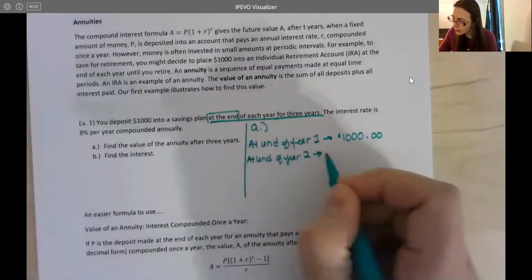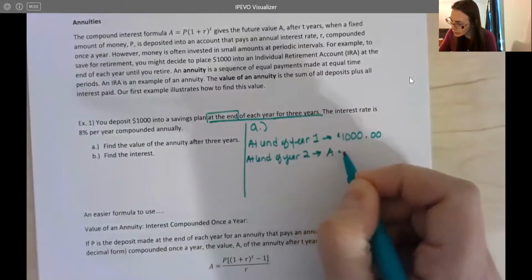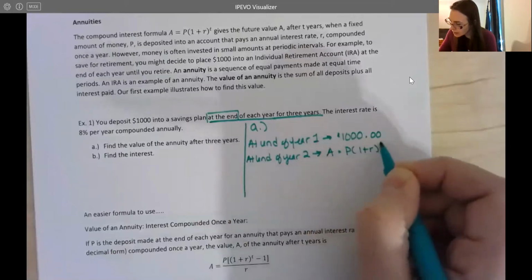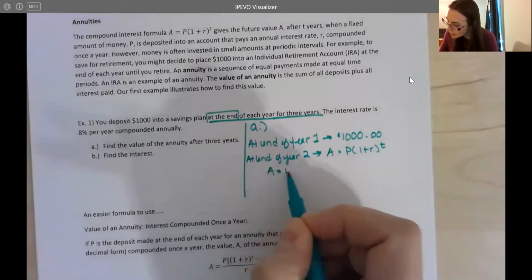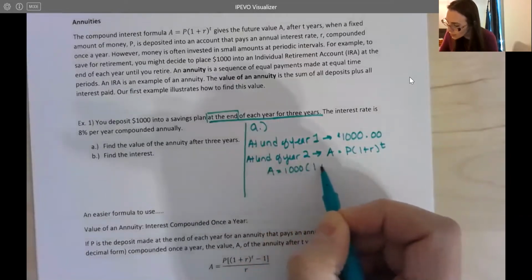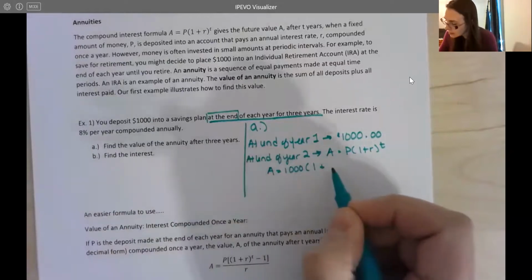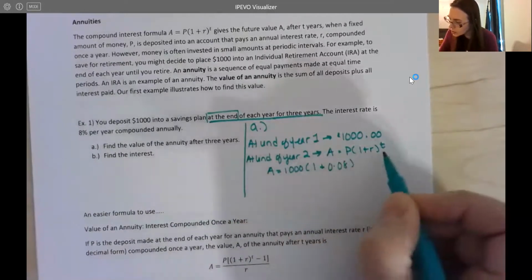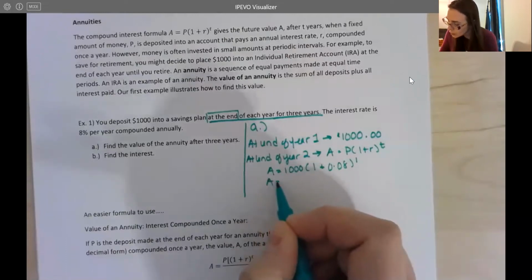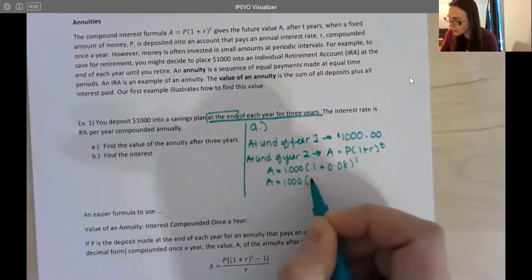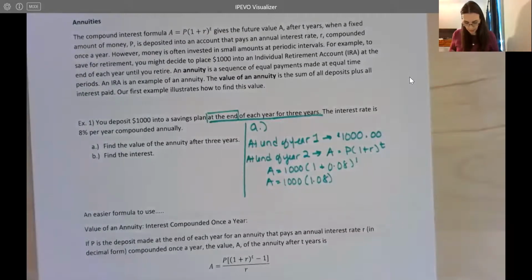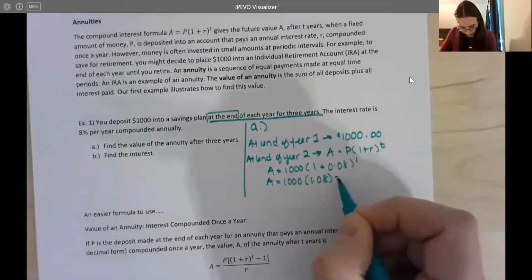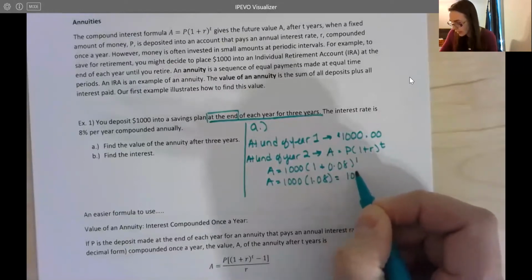So we can use that formula that's listed up top here, A equals P times (1 plus R) to the T, because we're just compounding once a year, so it's the simpler formula. I'm starting with $1,000. We're using an interest rate of 8%, so 0.08. And again, we're just doing this for 1 year at a time. So we're taking that $1,000 and multiplying it by 1.08 to the first power, which is just 1.08. And once we do this, we end up with $1,080.